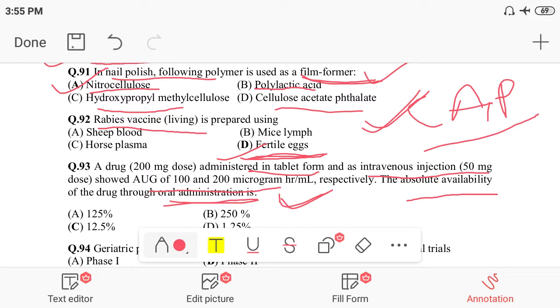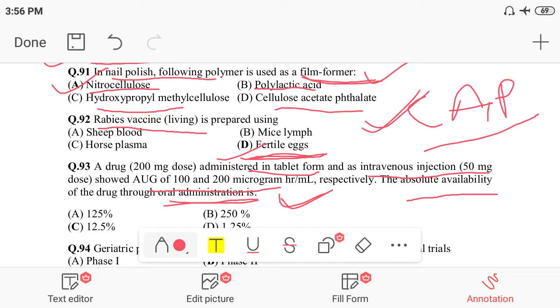How much percentage of the drug will be available in the blood through oral administration? Compare the 200 milligram dosage form in tablet form with the 50 milligram IV dose. When the drug is given by intravenous injection, there is 100% bioavailability.